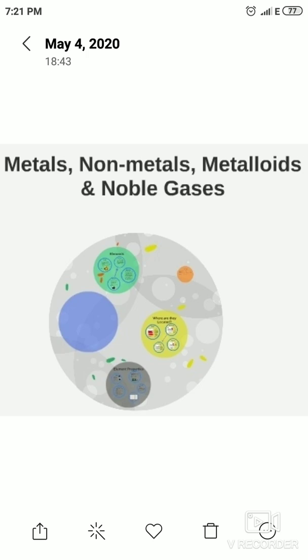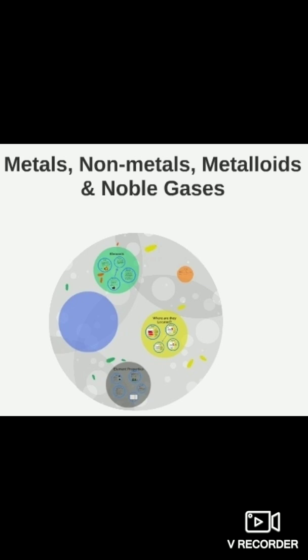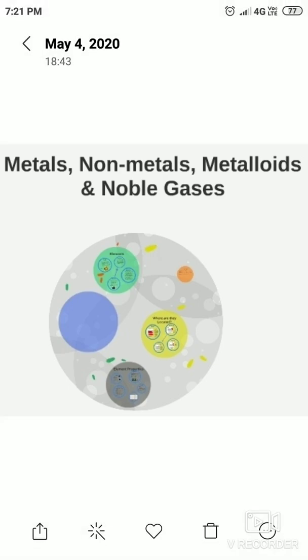Now these elements are always represented with symbols, through which, using one or two letters, we can express the name of the element and the atom of the element. So we can say that the symbol of an element is a single letter or two letter abbreviation or short form of its full name. Nowadays, the International Union of Pure and Applied Chemistry approves the names and symbols of elements.